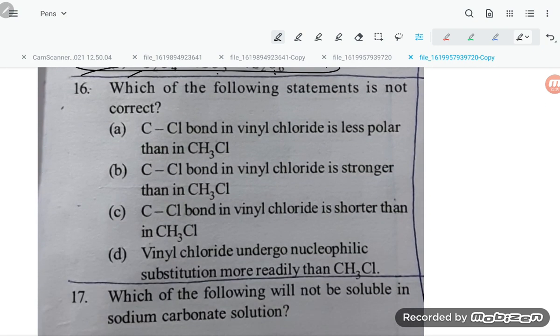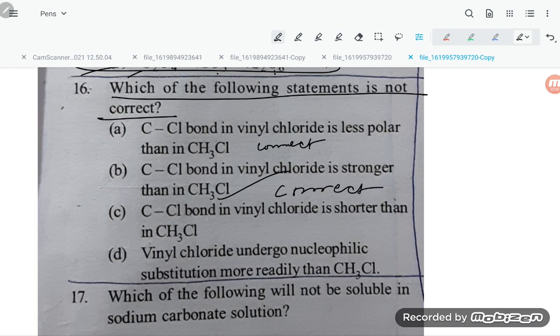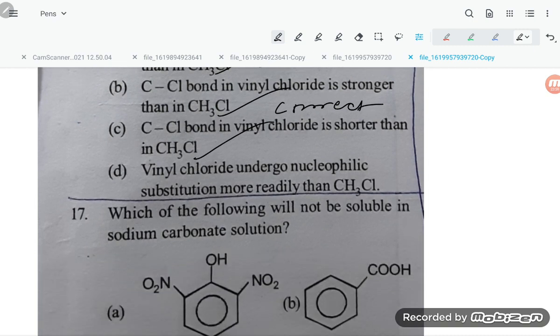Now next question. Which of the following statements is not correct? The C-Cl bond in vinyl chloride is less polar than in CH3Cl. That is correct because of partial double bond character. The C-Cl bond in vinyl chloride is stronger, correct, because of partial double bond character. The C-Cl bond in vinyl chloride is shorter, correct, because of partial double bond character.